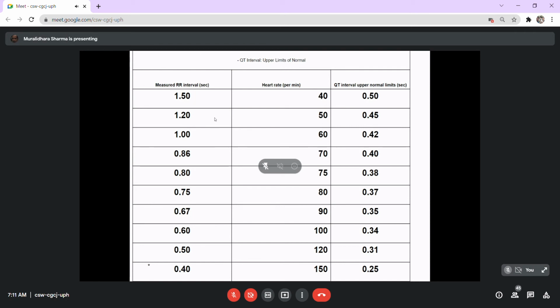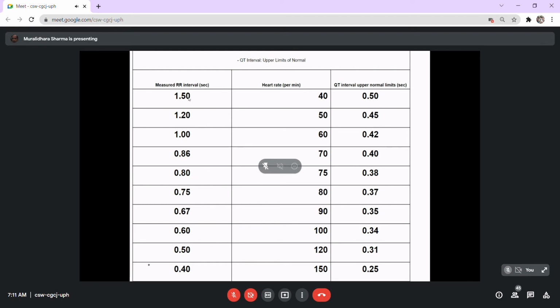If at all you find it difficult, just calculate the RR interval in seconds, and then you can have the calculated heart rate. QT interval, as I said, the activation time, would be difficult to calculate manually, so you can even use a chart. This standard chart also can be used.